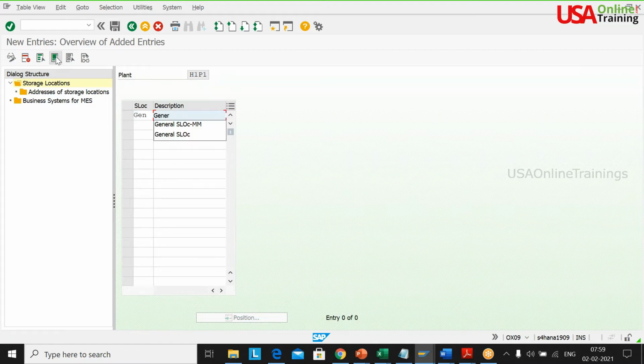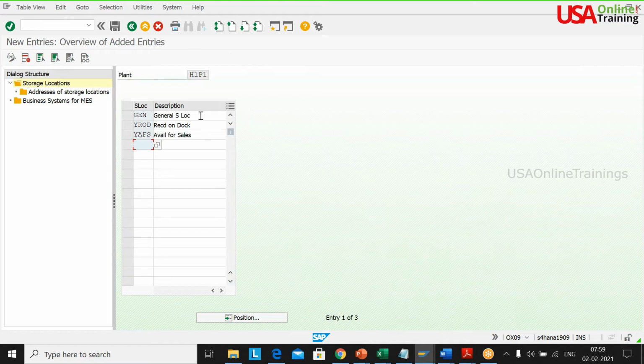One is a general storage location, then S-lock and YROD. Yesterday we discussed much on this. I already showed why these storage locations are required. Tell me why. So I'm creating 3 storage locations.